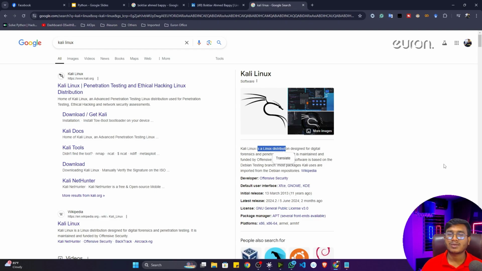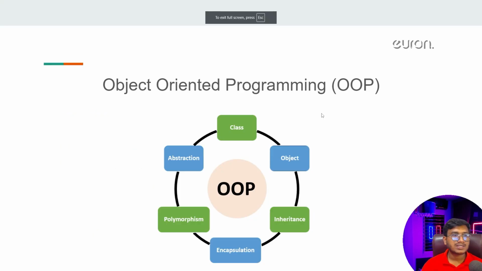So let me show you some of the OOP concepts we'll be learning. Inside OOP we'll be learning something called class and object. First of all, we have to understand class and object, because many of you will get confused about what a class is and what an object is inside OOP. Then after that we'll be learning abstraction, polymorphism, encapsulation, and inheritance.